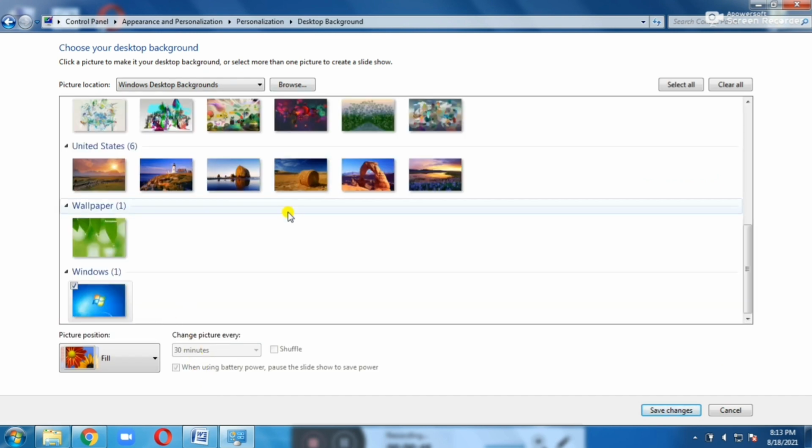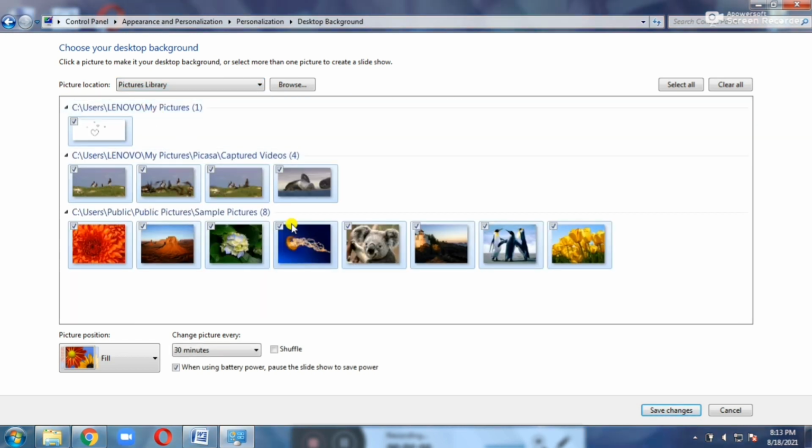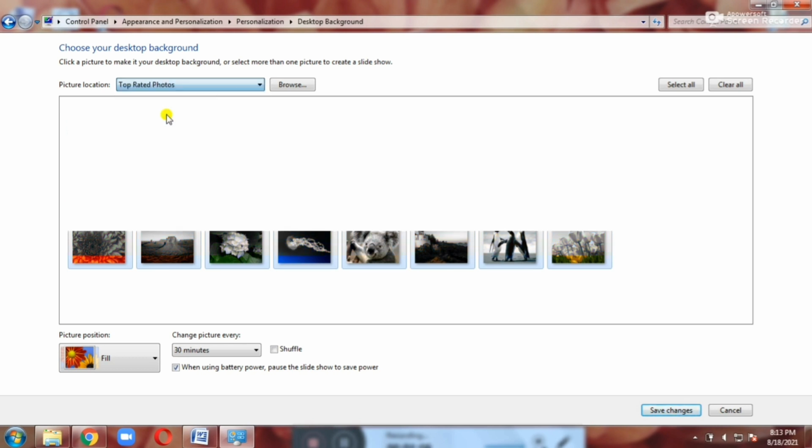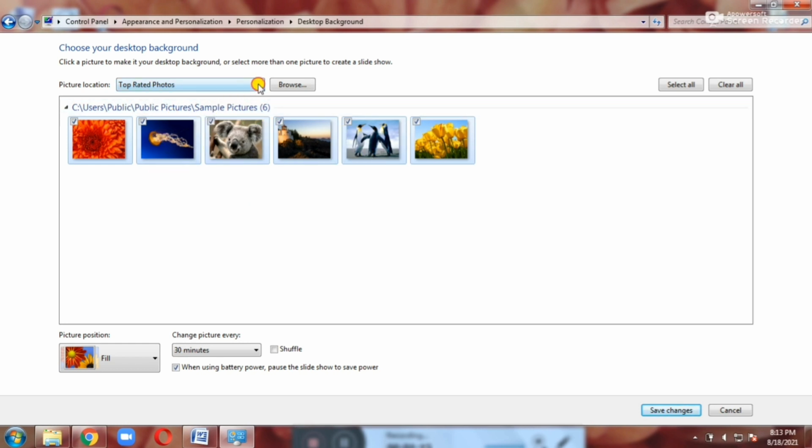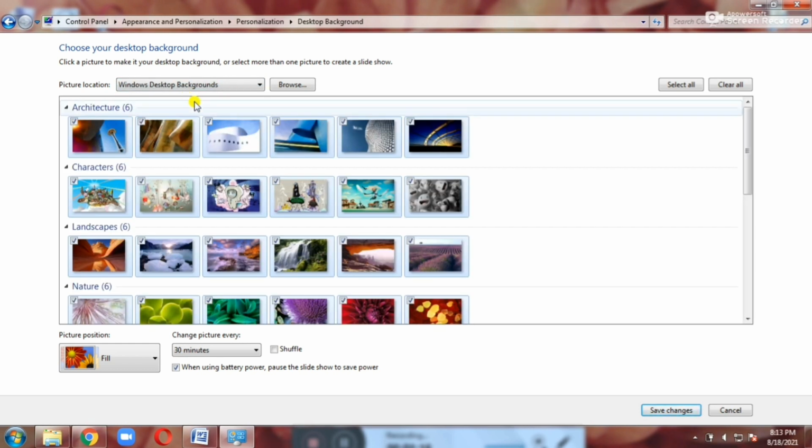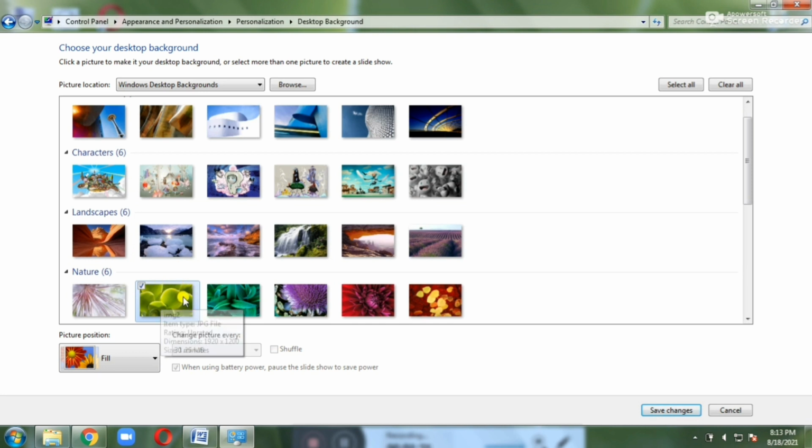This window will appear now. In that window, first you have to choose the picture location. Suppose if we are choosing the picture library, this type of pictures will be available in this picture library location. Suppose if you are choosing top rated photos, this type of pictures will be available. So you have to choose any one. I am going to choose this one, and then after selecting this picture we are moving to the next option, that is the picture position option.